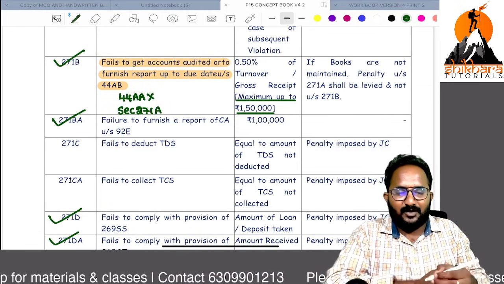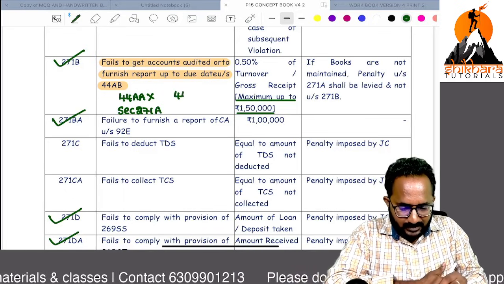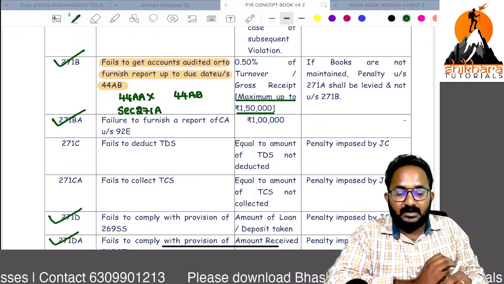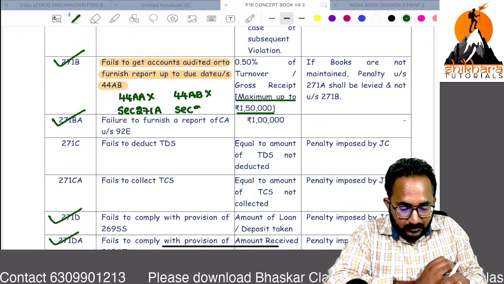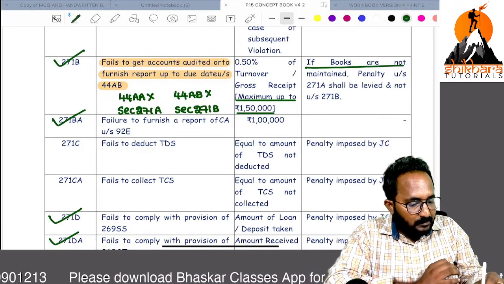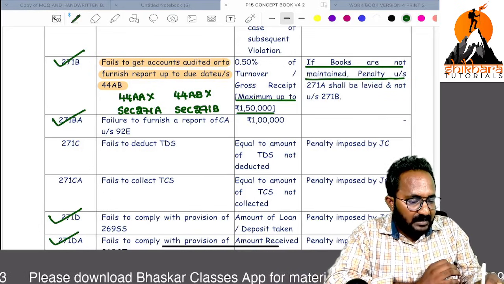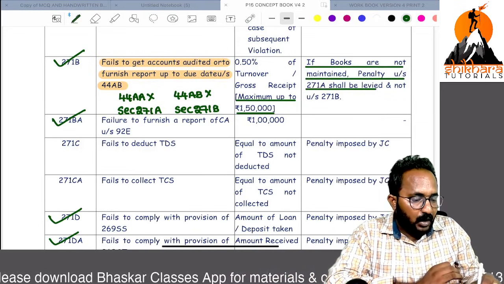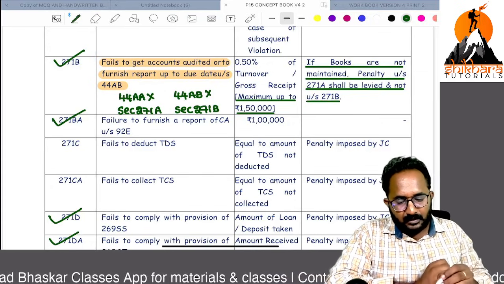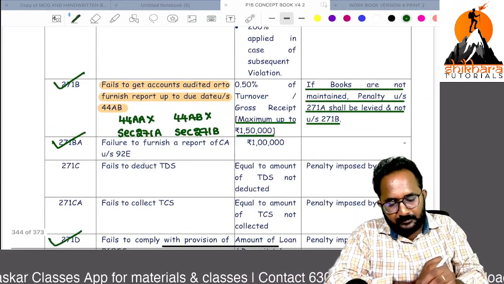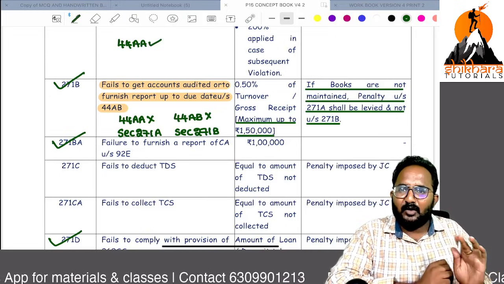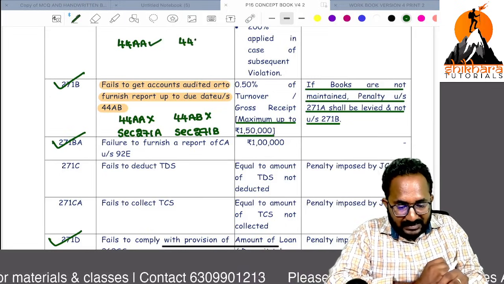If there are no books of account and no tax audit either under 44AB, you can't levy 271B here, because the penalty under section 271A is already levied. Now, one more consequence: if books of accounts are maintained, there is no penalty, but the tax audit is not conducted.